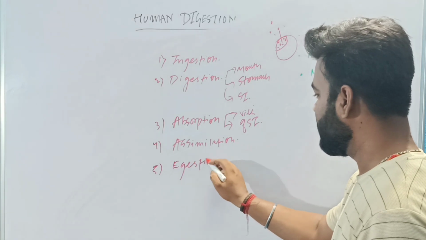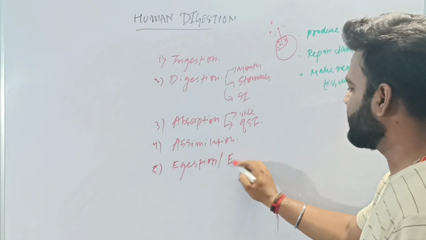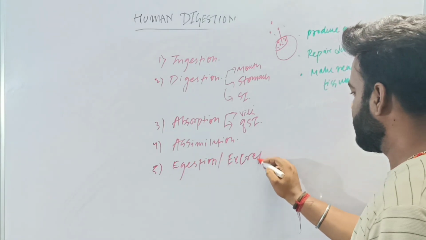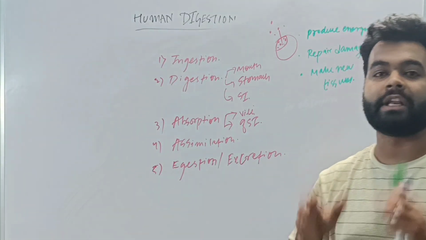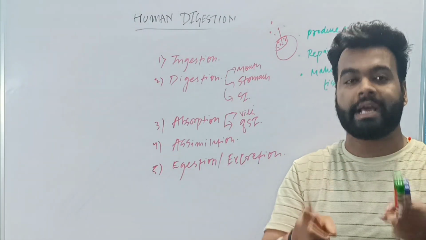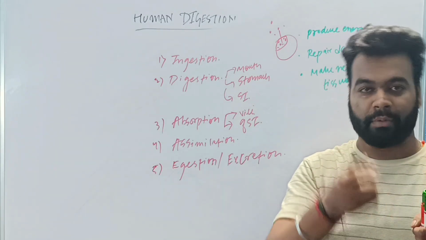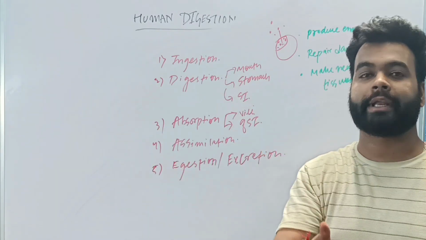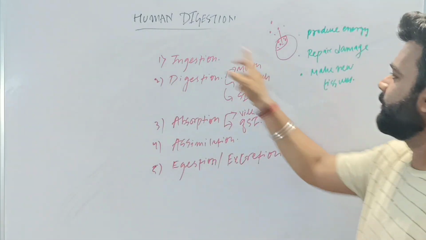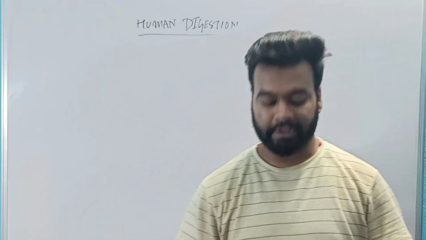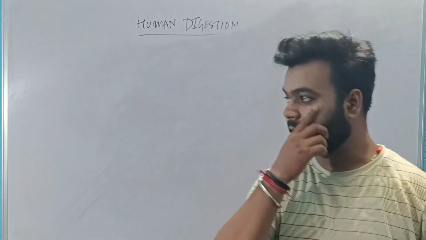Egestion. Egestion also known as excretion. Egestion or excretion means removal of the undigested food from the large intestine through the organ called anus, which I already explained. So these are the 5 steps of digestion. Is that clear? So after the complete digestion process, you should know 3 things.